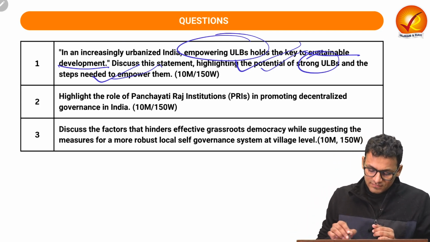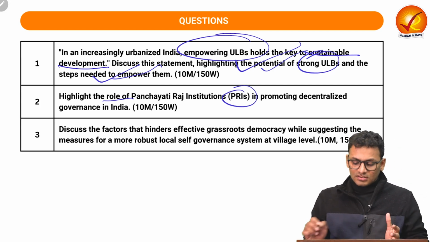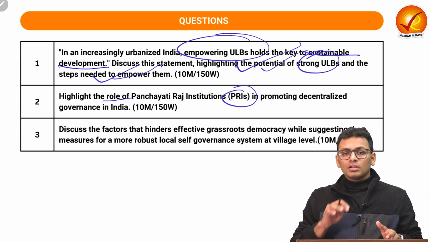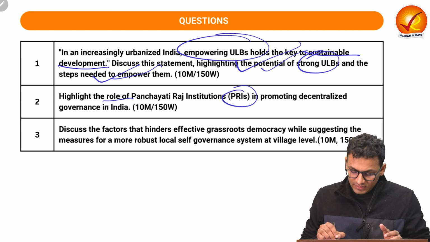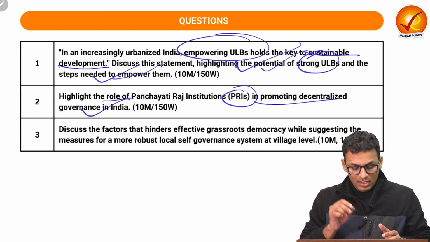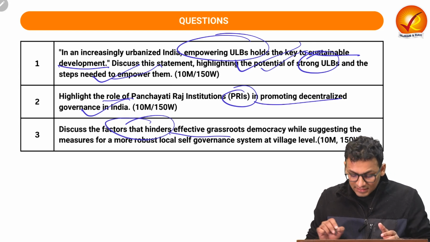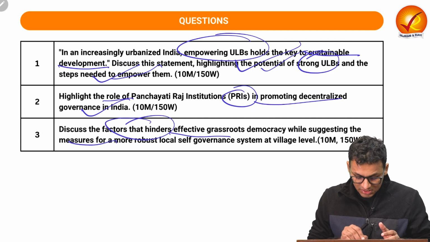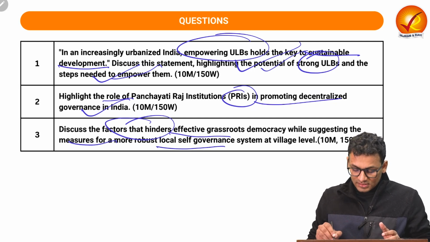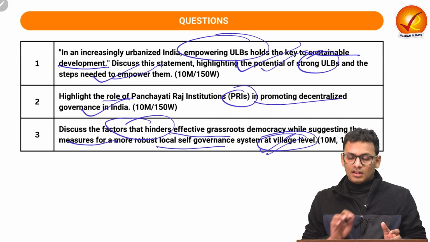For the second question, we will be looking at the specific application of the role of Panchayat Raj institutions, which are rural local self-governance bodies. We will see how they help with respect to decentralization in India. In the third question, we are going to see what are the factors that hinder effective grassroots democracy while suggesting measures for a robust local self-governance system at the village level. So again, we are going to see questions for Panchayat Raj over here.